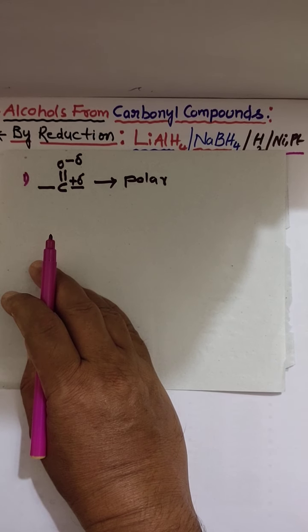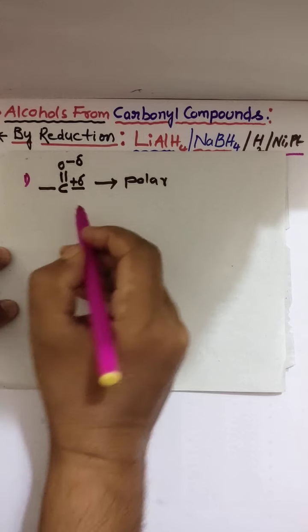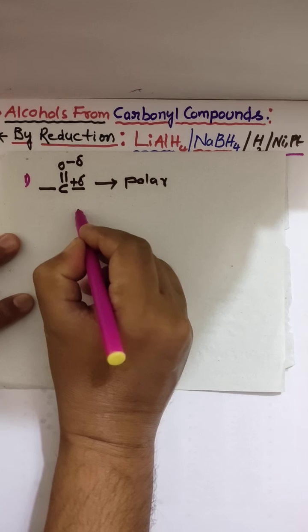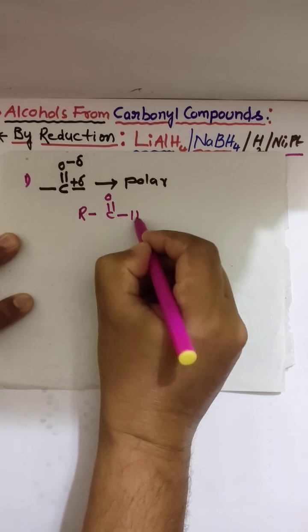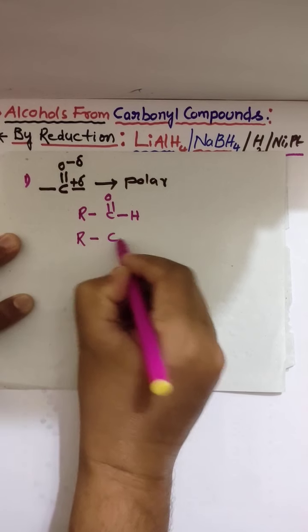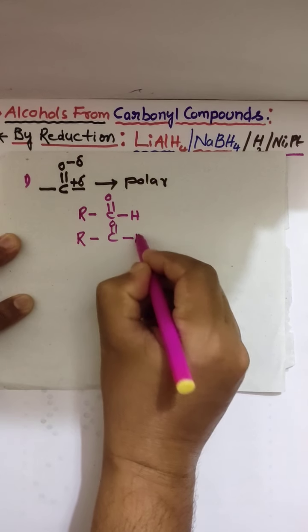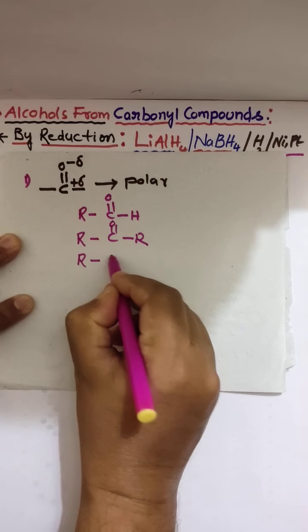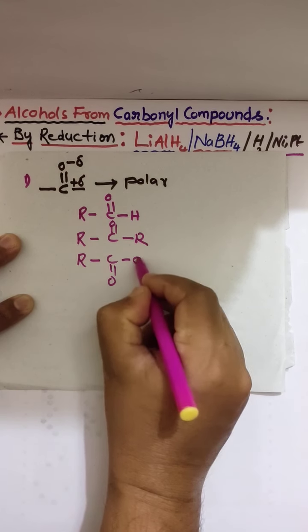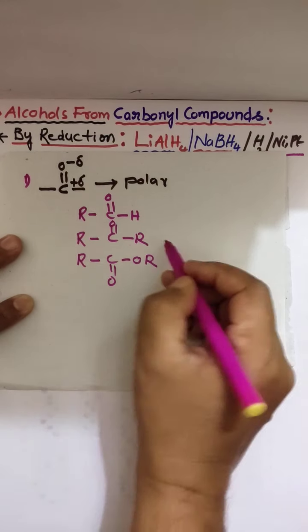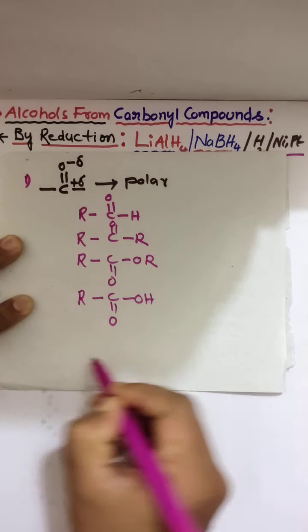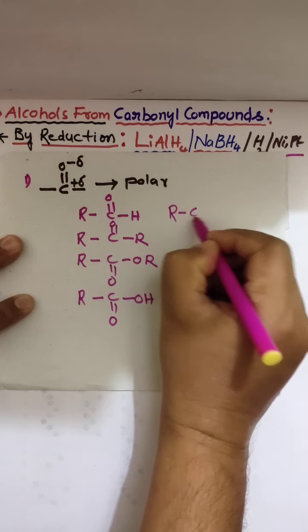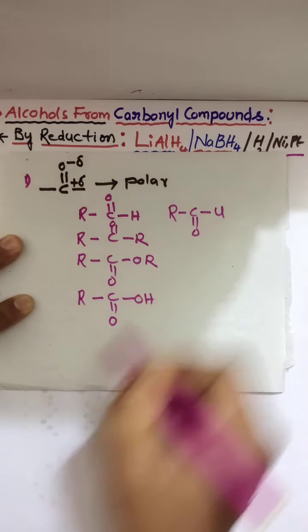These carbonyl compounds are very interactive: C double bond O with H, aldehydes; C double bond O with R, ketones; C double bond O with OR, esters; C double bond O with OH, carboxylic acids; or C double bond O with Cl, acid chlorides.